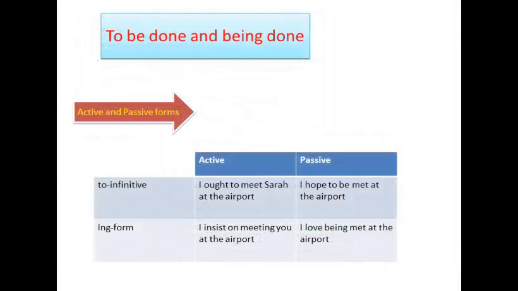More. Let's talk about to be done and being done, active and passive forms. With active to infinitive, the example is I ought to meet Sarah at the airport. The passive to infinitive, the example is I hope to be met at the airport. With the ing form, the active is I insist on meeting you at the airport. The passive with the ing form is I insist on being met at the airport.